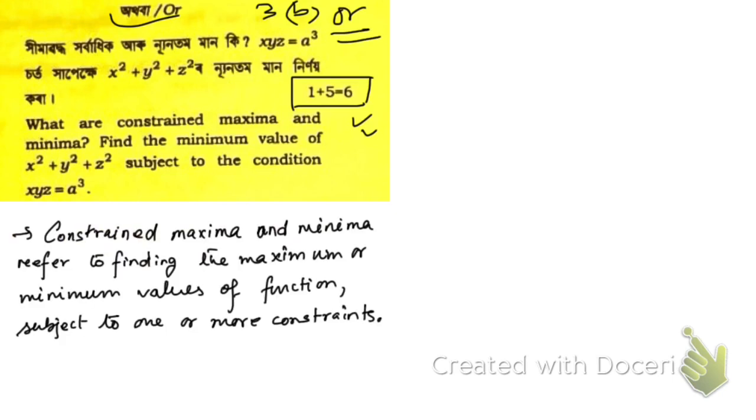So here you see, what are constraint maxima and minima. So here is the definition. Let me explain the meaning. Now you see here the example, to understand this we can take the example of this question.